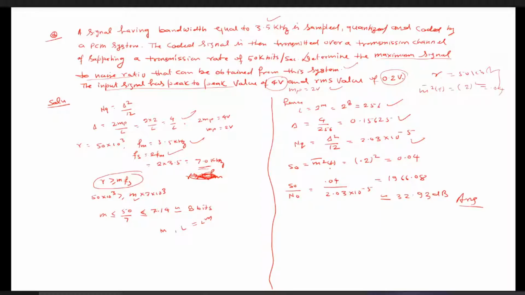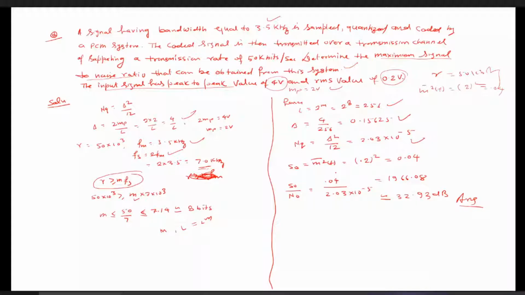Then the mean square value. Our ultimate aim is to calculate the signal to noise ratio itself. Signal power is nothing but the mean square value, which is 0.2 whole square, because the RMS value is given, that is 0.04. And then from here we can calculate the signal to noise ratio, 0.04 divided by 2.03 into 10 to the power minus 5, which is coming out to be this.